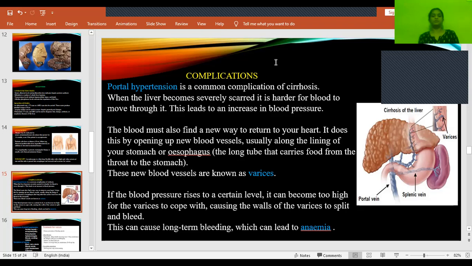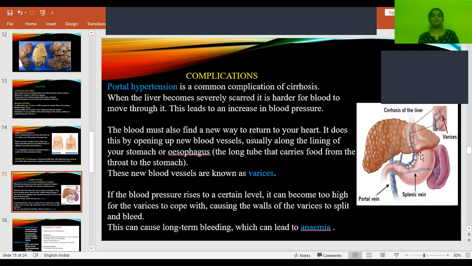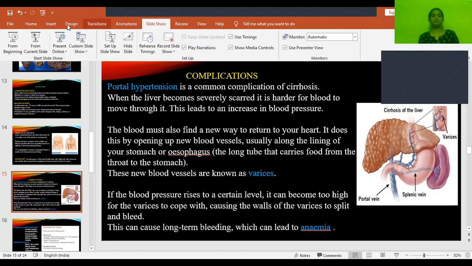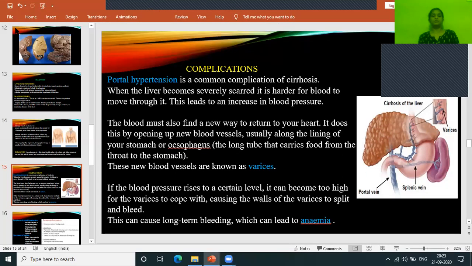So when there is no proper blood supply, it will find a new way to supply this blood through the stomach. So these new blood vessels will be formed along the region of the stomach and the esophagus, that we call varices. Even after the formation of the varices, if the blood pressure is very high, then these varices will get burst out.